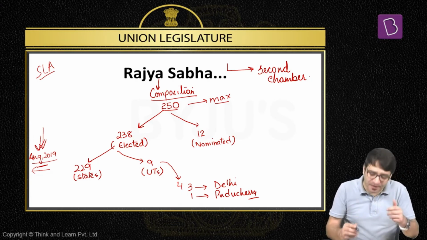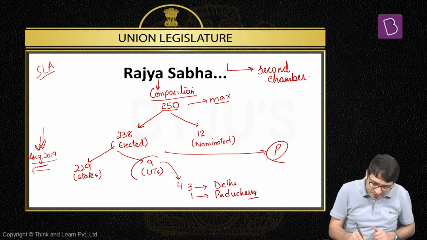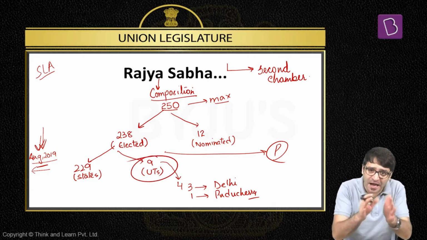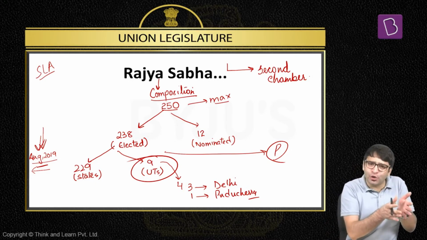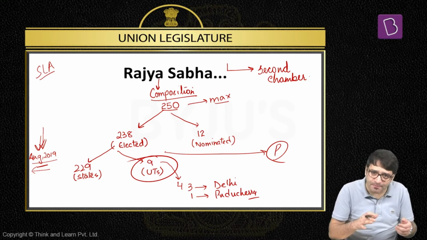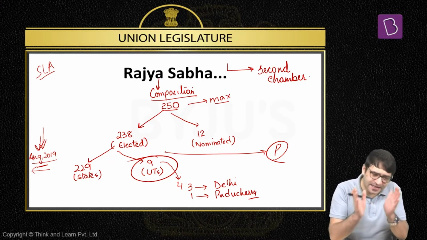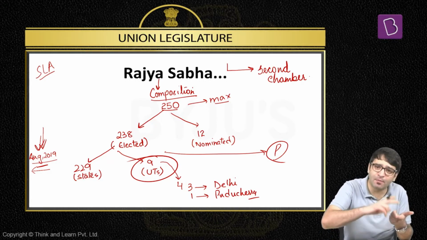So the Constitution has empowered the Parliament to regulate the number of MPs from union territories. We are providing 9 MPs to Rajya Sabha, but Parliament, you can regulate this number. And Parliament in its wisdom thought that since there are only 2 union territories which have legislative assemblies, one is Delhi, the other is Puducherry, we will provide representation to only Delhi and Puducherry in Rajya Sabha. 3 will be from Delhi, 1 will be from Puducherry.